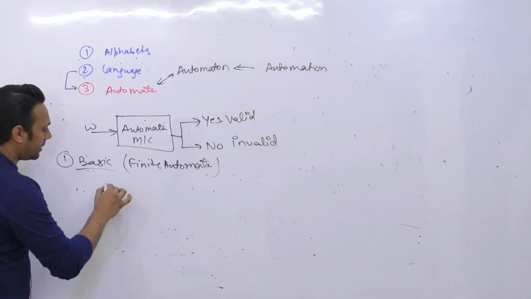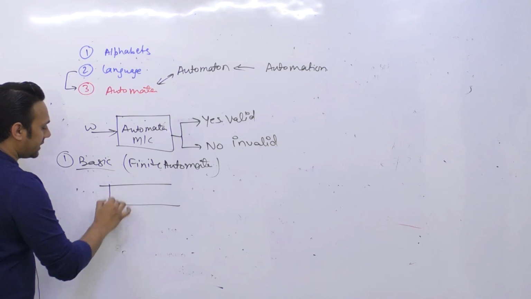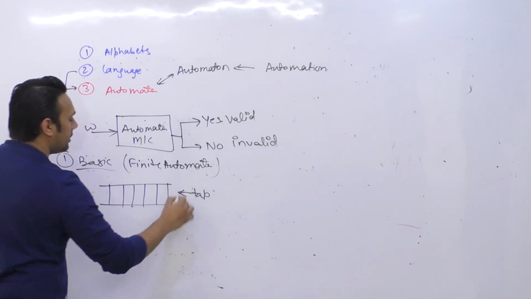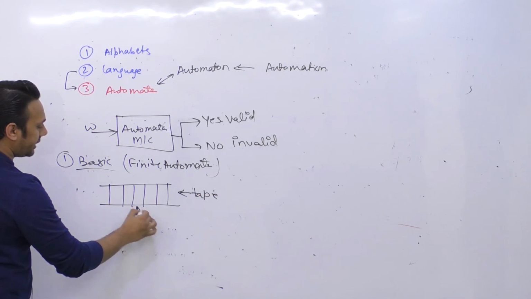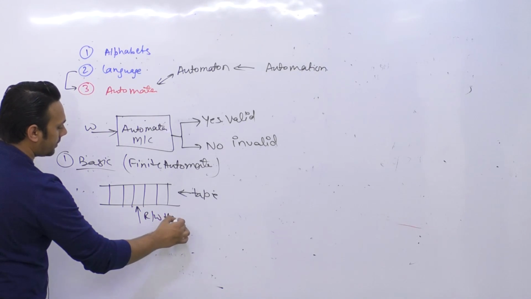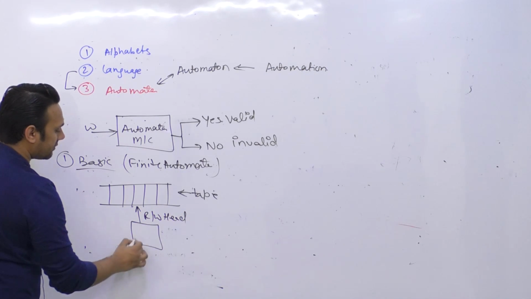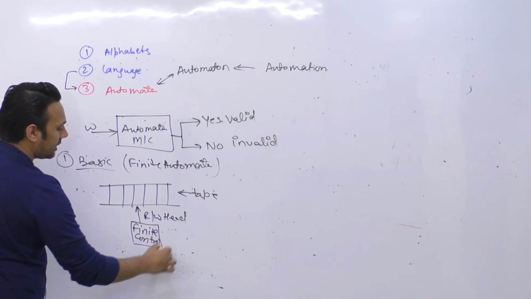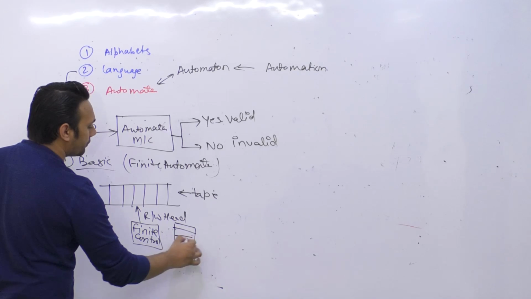So in a finite automata we have something called a tape. ये आपके पास एक tape है. Now we have a read write head, and we have something called a finite control, and with this we have a finite memory.